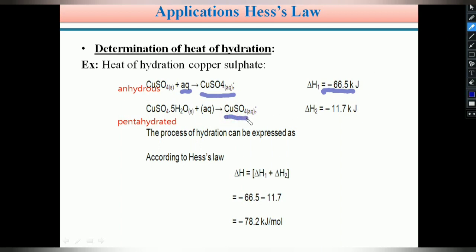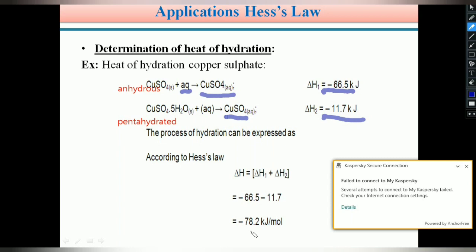In this method also the enthalpy change is minus 11.7 kilojoules. Based on these two enthalpy changes, we can find the heat of hydration of copper sulfate. Therefore, based on Hess law, delta H equals delta H1 plus delta H2, that equals minus 66.5 minus 11.7, that equals minus 78.2 kilojoules per mole.